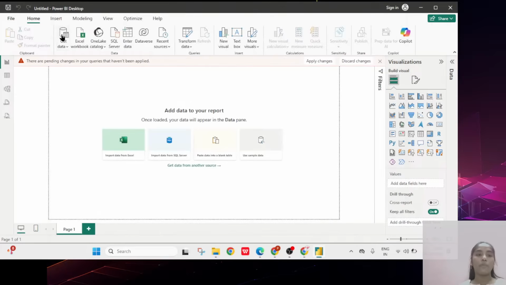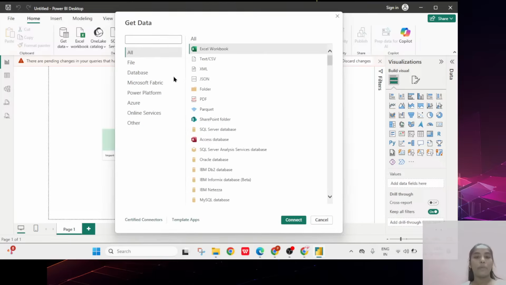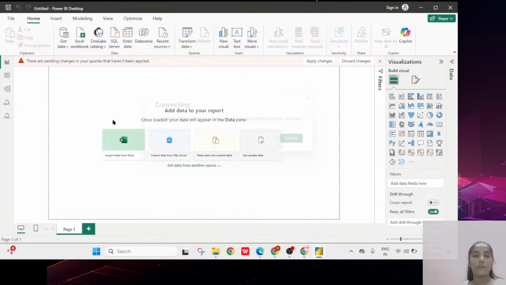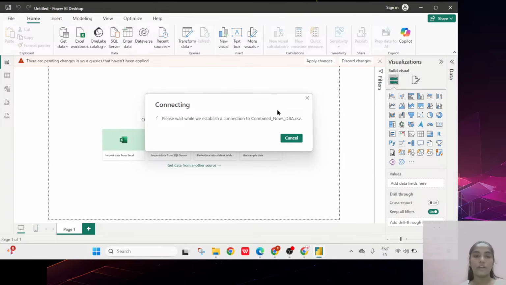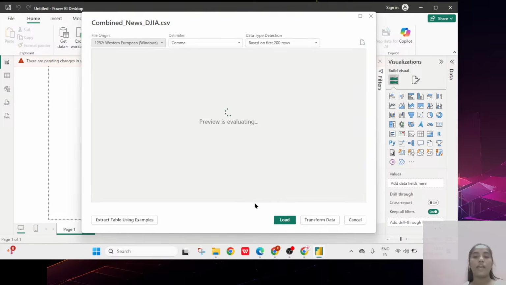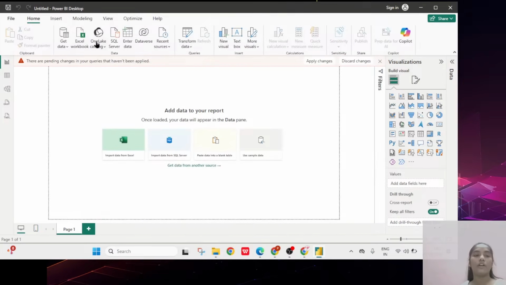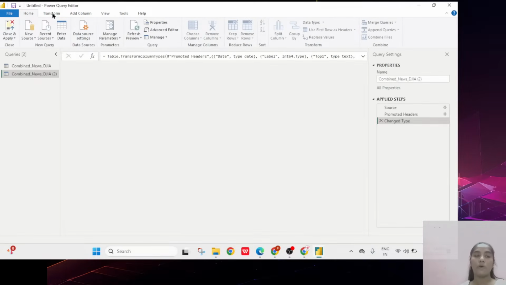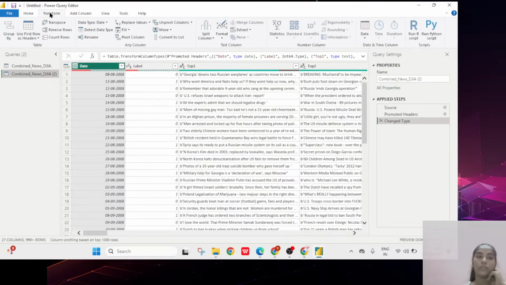After completion, come to get data and select your particular data, then load it. After loading the data, we have to click on transform. In transform you have two options: you can do a direct transform, or go to the transform option with R scripting. I want to click on the transform of R scripting. I'm selecting the R script option. Here I want to write up the code.